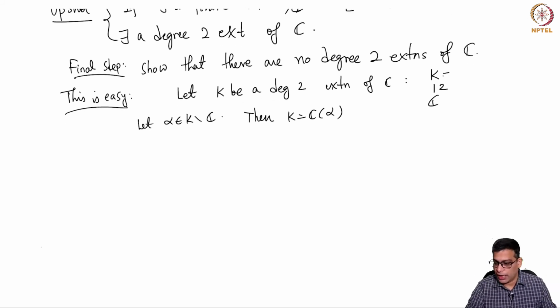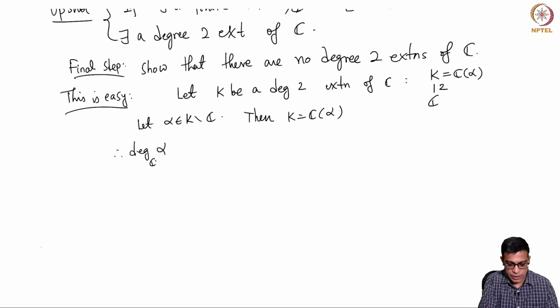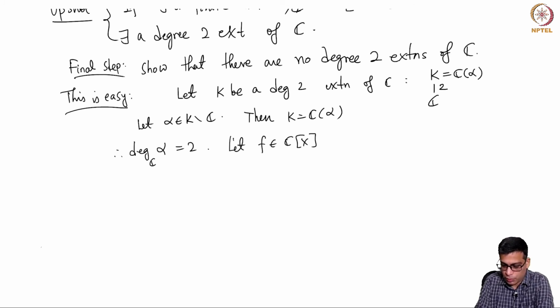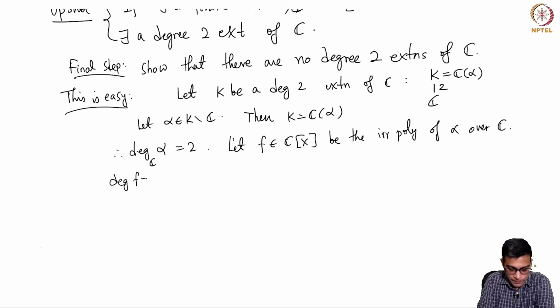So K will be C(alpha). That means degree of alpha over C is 2. So let f in C[x] be the irreducible polynomial of alpha over C. So degree of f is of course 2.